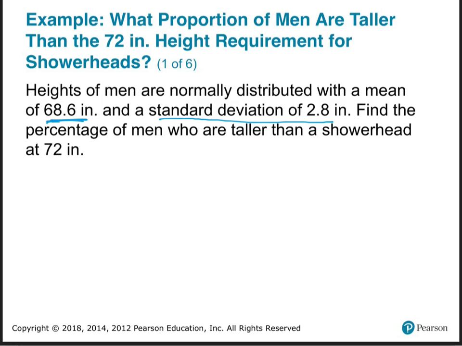Not every man is exactly 68.6 inches tall. Some are taller, some are shorter, some are a lot taller, some are a little taller, some are a lot shorter, some are a little shorter. There's some deviation from that. How far are they off the middle typically? 2.8 inches. So the typical man is off of the average by 2.8 inches taller than that or 2.8 inches shorter than that. That's the typical distance from the middle. In reality, some are way taller, some are a little taller, some are way shorter, some are a little shorter, but that's the average distance from the middle.